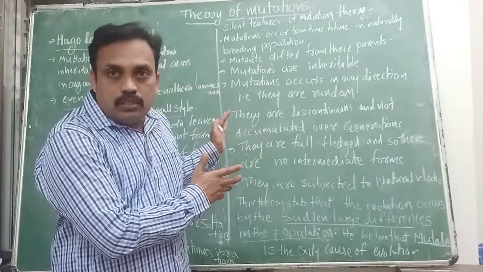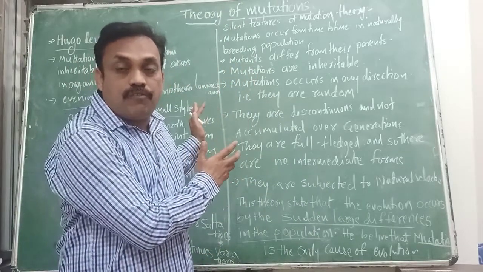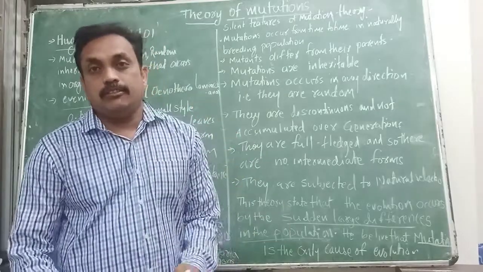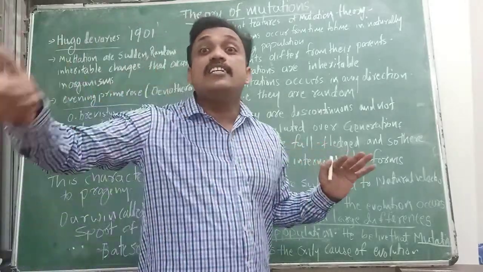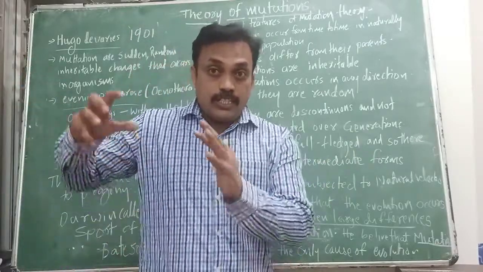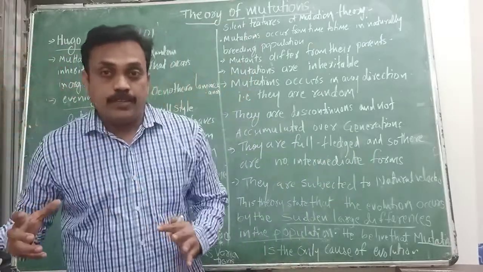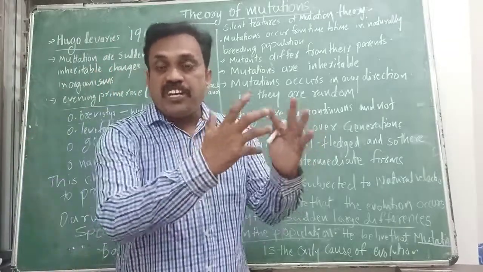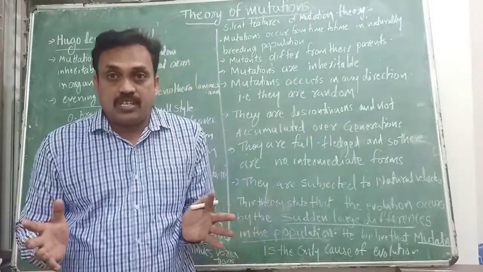He thought that these changes are the cause of mutations. What is the meaning of mutation? Changes in DNA structure, in the gene pool, gene frequency and chromosomal structures.